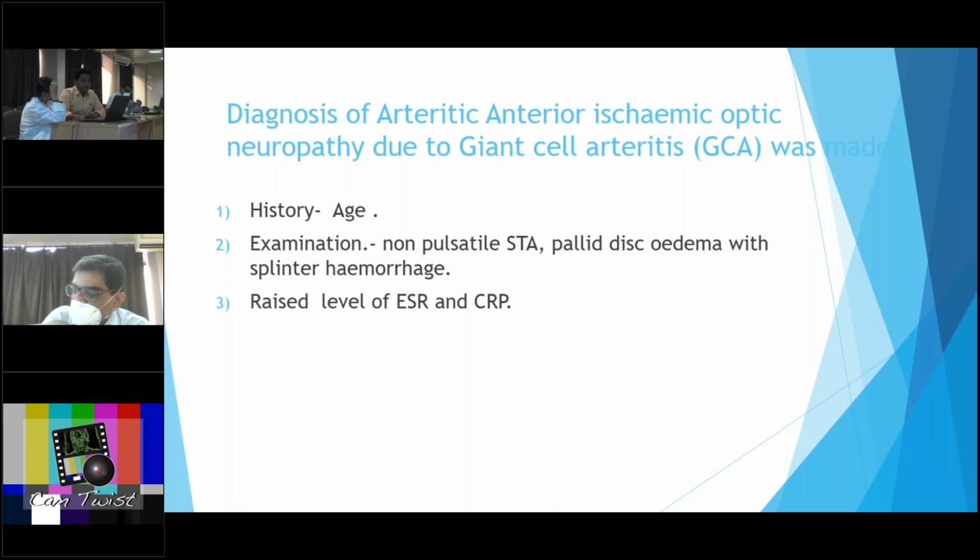Diagnosis of arteritic anterior ischemic optic neuropathy due to giant cell arteritis was made on the basis of history, that is age greater than 50 years, examination, non-pulsatile superficial temporal artery, pallid disc edema with splinter hemorrhage, and raised levels of ESR and C-reactive protein.